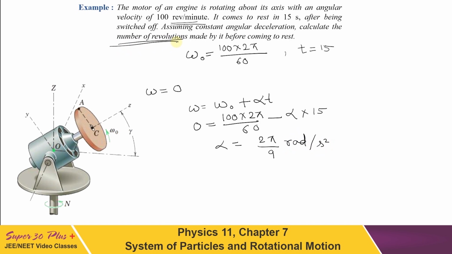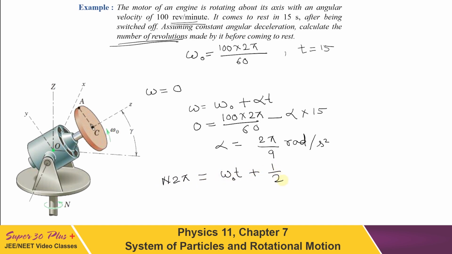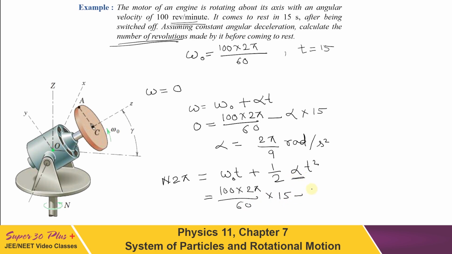So the total number of revolutions, if it is n, then the total angle made has to be equal to n into 2 pi, which can be written in place of delta theta. So delta theta is equal to omega naught t plus half alpha t square. This will be equal to 100 into 2 pi by 60 into 15, minus, because alpha is negative here, half 2 pi by 9 into square of 15.